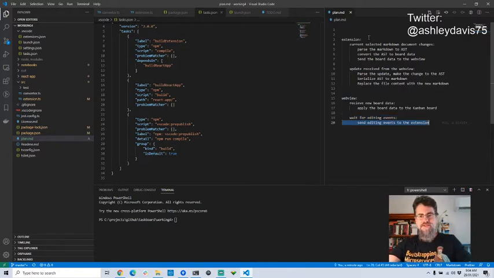And then we're going to send those editing events back to the extension. And then what the extension is going to do is this second half of the plan here, which is parse the update, make the necessary changes to the abstract syntax tree, and then serialize the abstract syntax tree back to the markdown file. And so we're replacing the content of the markdown file with that new markdown that's been generated.